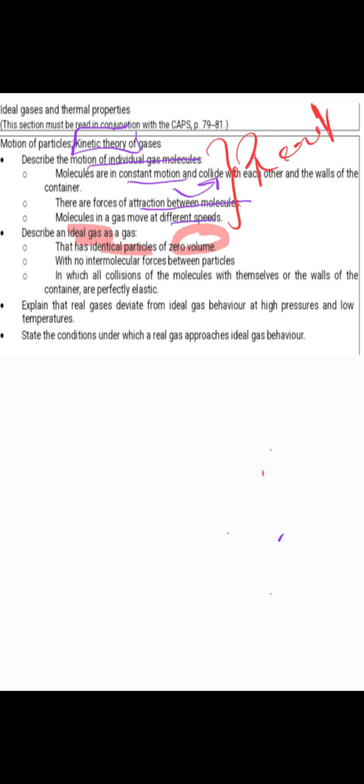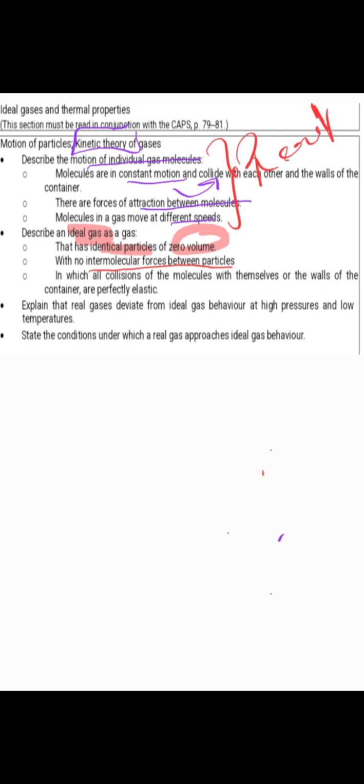We are going to realize that for these ideal gases, there are no intermolecular forces between particles, which is weird because when we were talking about real gases, we mentioned the attraction forces between molecules. But as for ideal gases, unfortunately, that is not the case. Here, there are no intermolecular forces between the particles.